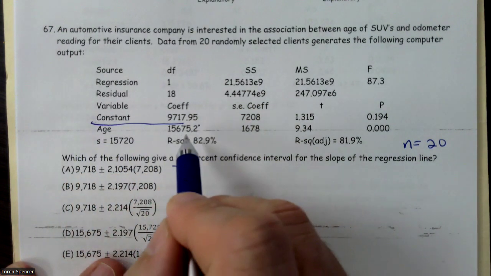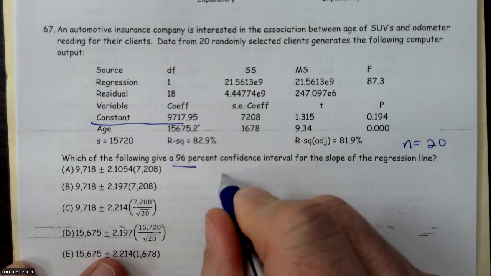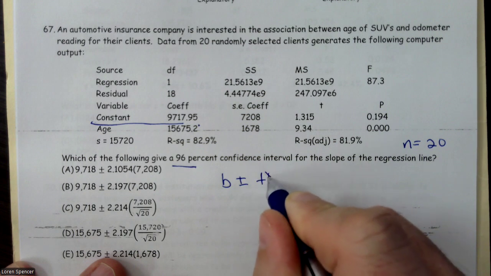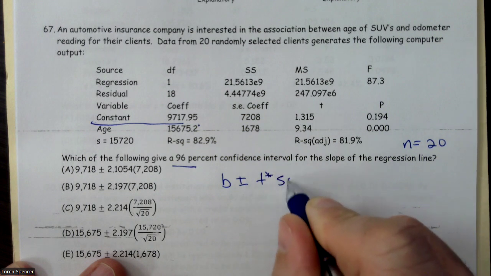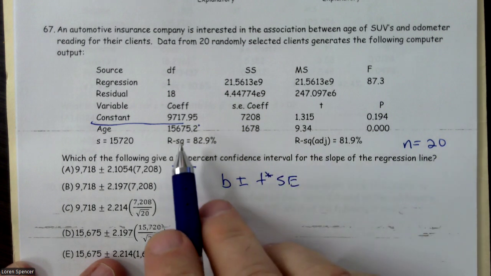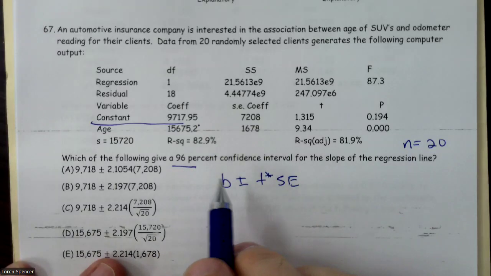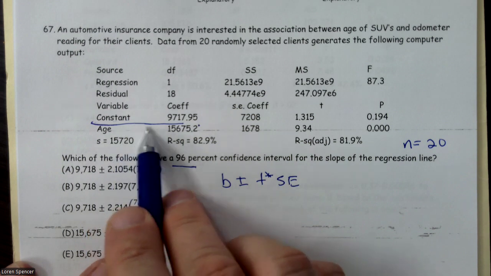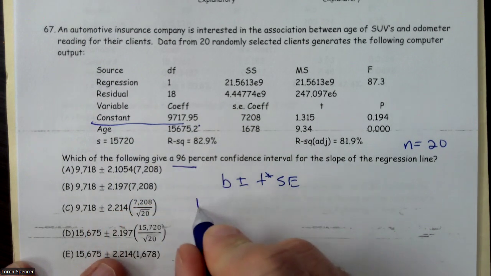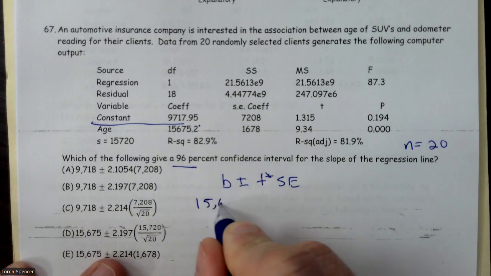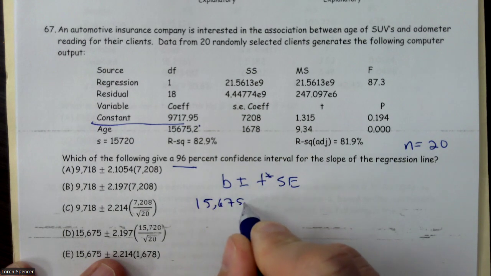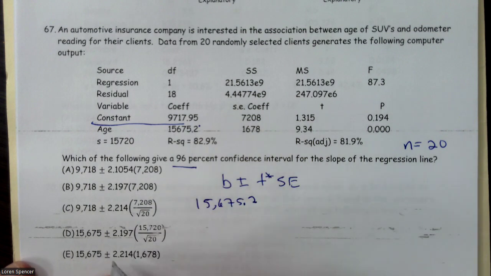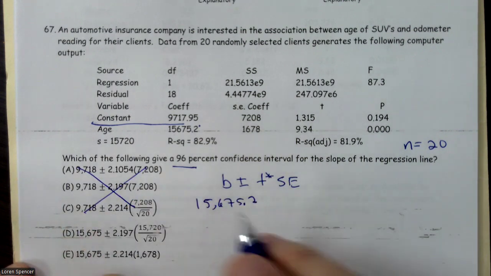That's my y-intercept, but we don't need that, because our formula is b plus or minus t star times the standard error of the slope. Well, in this case, b is my slope. This is my slope value, because it's always below the constant, which is 15,675.2. But I don't have a 0.2 on any of these, so that gets rid of these three.